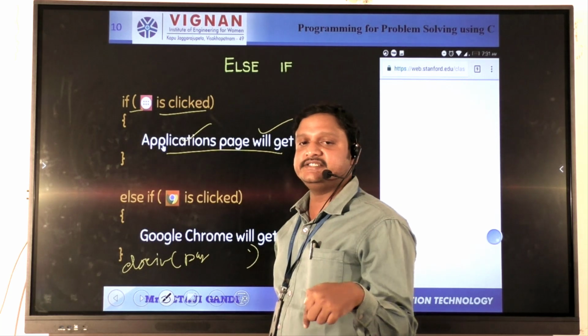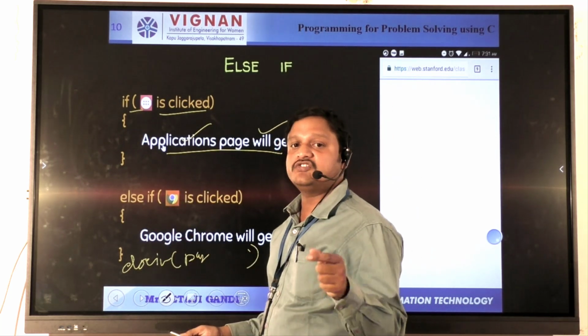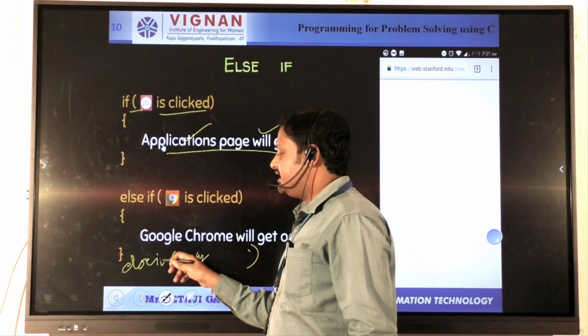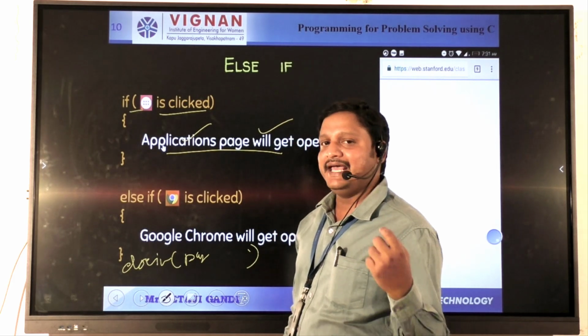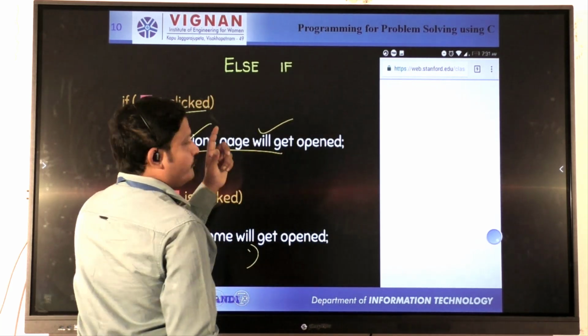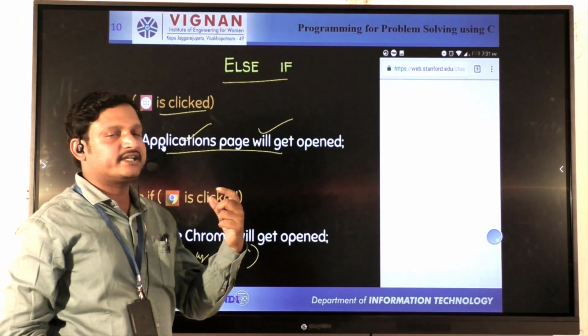What is the condition here? If the app you are searching for or selected is not available in the menu, the default message will be displayed: please install the particular app. So that is the default else block being executed. This is about the fourth conditional statement, the else if ladder.